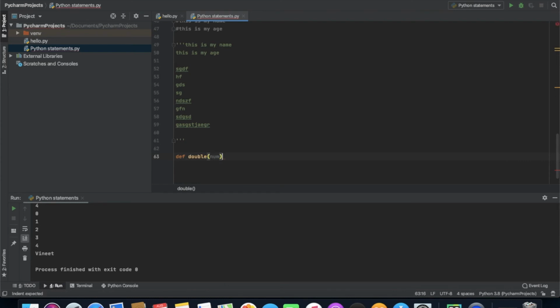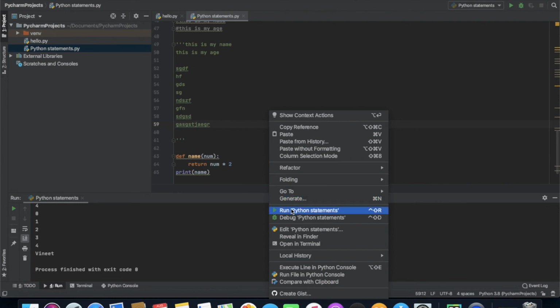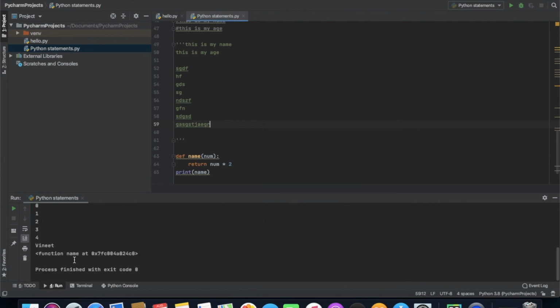So I'm going to create a function with the name, assign it num, and return the square of num multiplied by double the value of num, and I'm just going to call it by name. Let's see what it does. It has just given us the function object, because we didn't define any value for it.